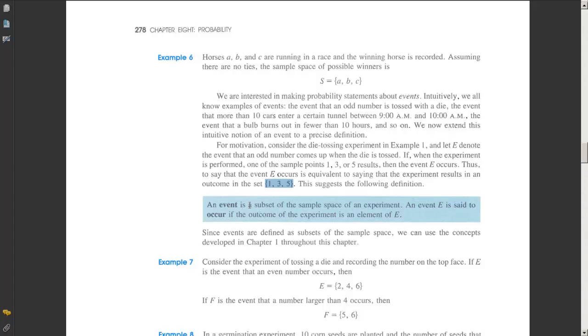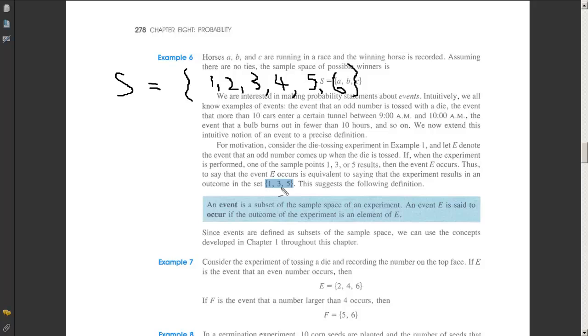An event is a subset of the sample space of an experiment. This is certainly and clearly a subset of the sample space. The sample space is 1, 2, 3, 4, 5, 6, and E is 1, 3, 5. It's clearly a subset of here.